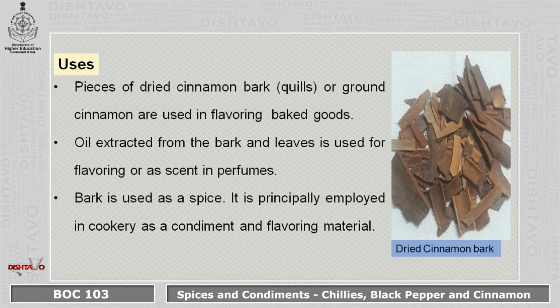Uses: the pieces of dry cinnamon bark, quills or grounds are used in flavoring baked goods. The oil extracted is used for flavoring or as a scent in perfumes. Bark is used as a spice. It is principally employed in cookery as a condiment and a flavoring material. You can see the dried cinnamon bark here.